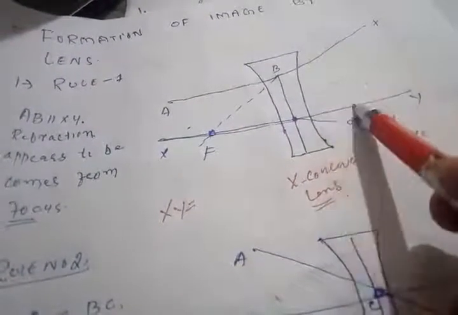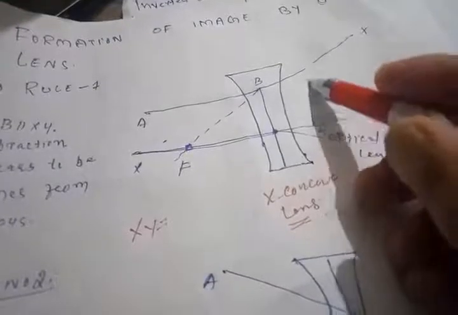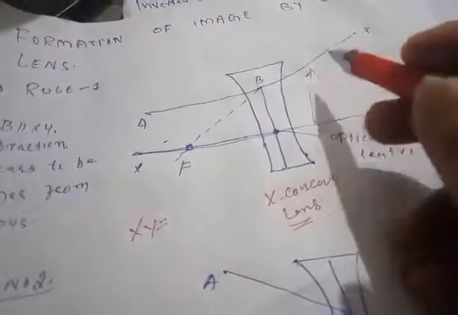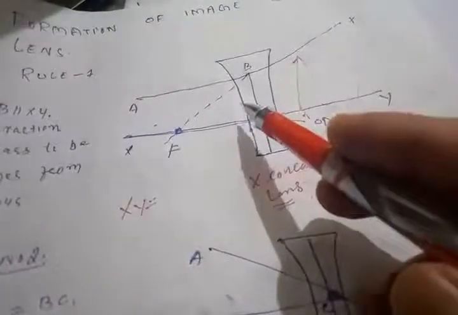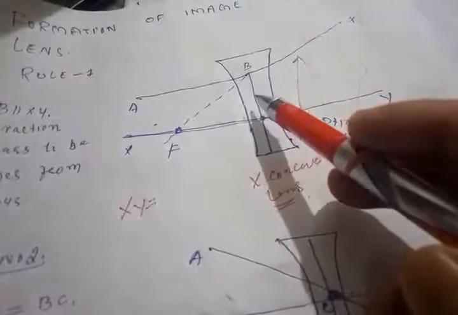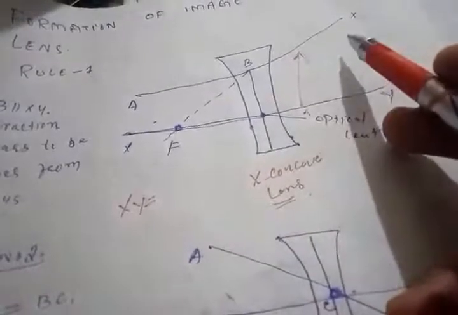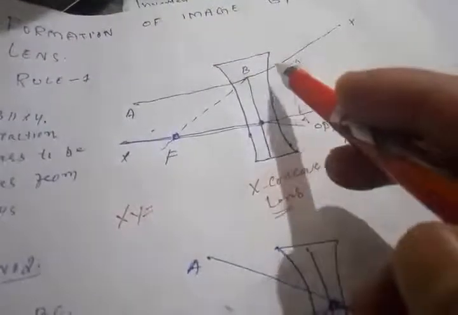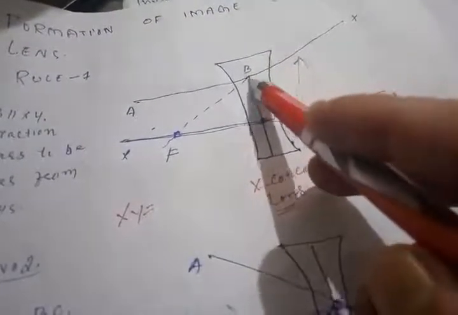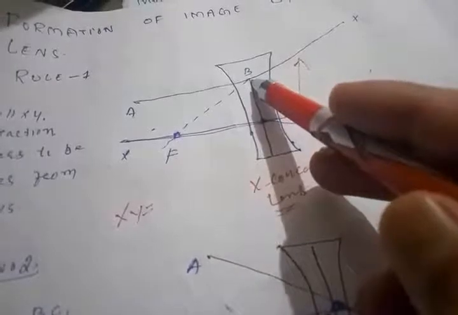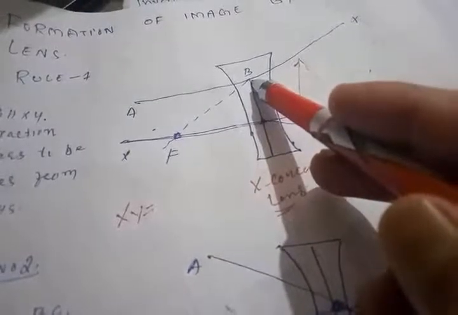Here we say it deviates away from the principal axis, which I had already explained in the second law. Why? Because the ray of light is passing from the denser medium. When it passes from the denser medium, obviously it will bend away, and if we trace it, if we imagine where it goes after refraction from the center part of the concave lens, it will bend away from the principal axis.